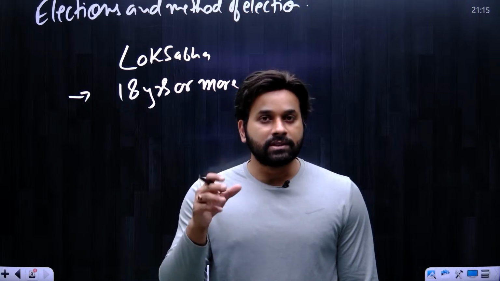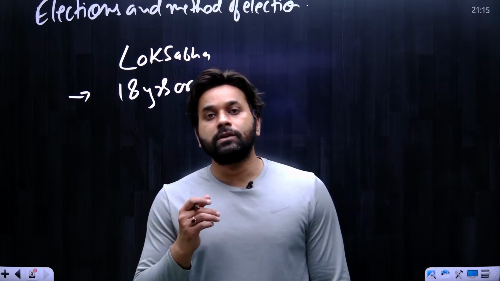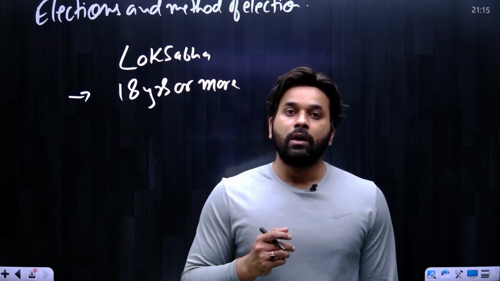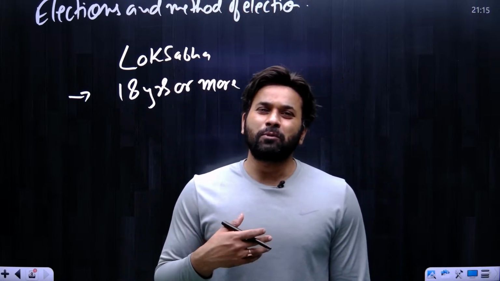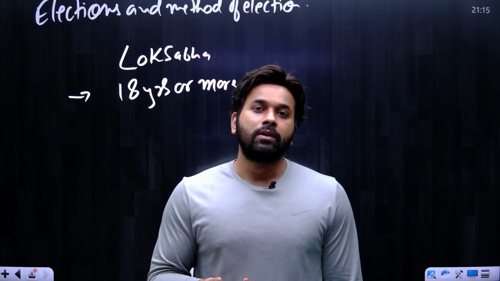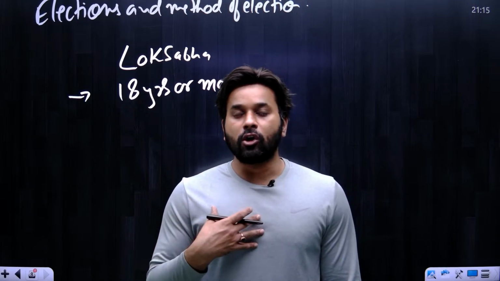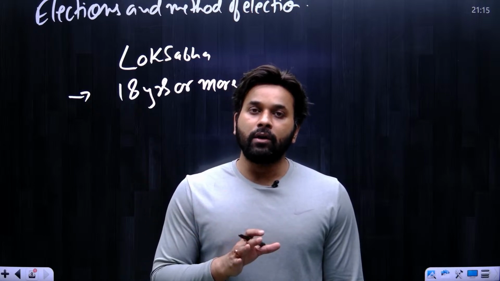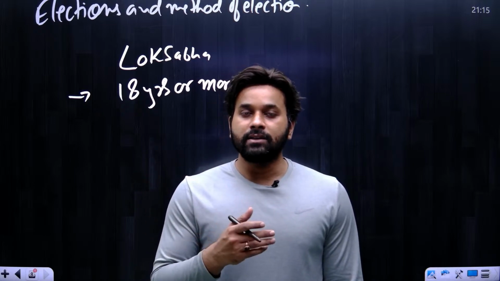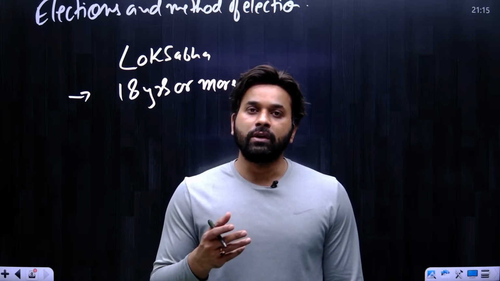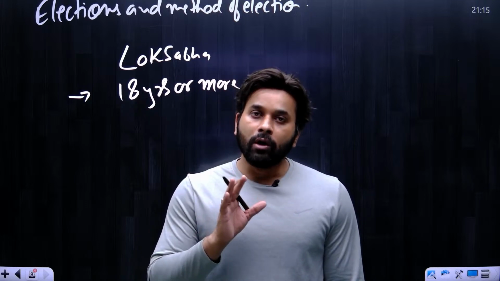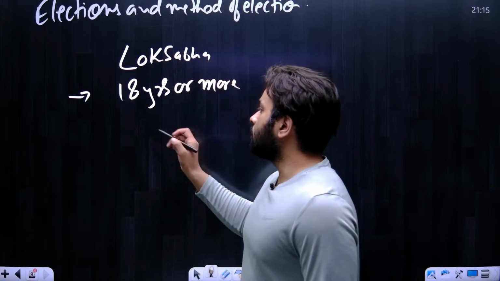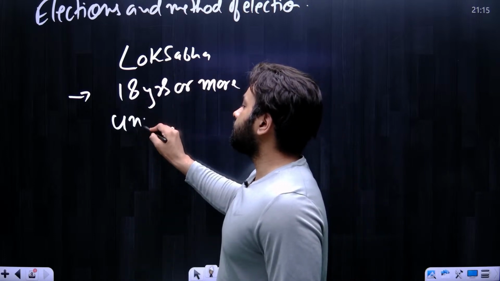So earlier there were such restrictions that only males were allowed to vote, only the rich class were allowed to vote, and then those who possess property and paid taxes, only they were allowed to vote. So at present, in our country, all have the right, be it an employed or unemployed person, whether paying taxes or not paying taxes, whether you are male or female, it doesn't matter, all can vote. So it means we have the universal concept. This concept is known as universal adult franchise.